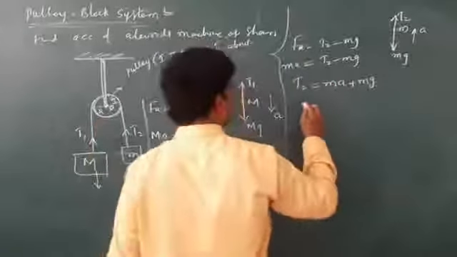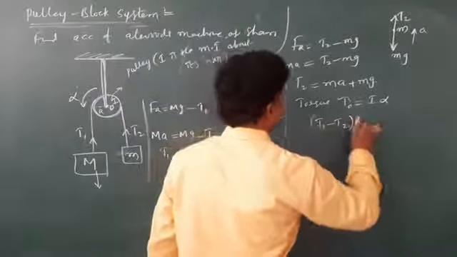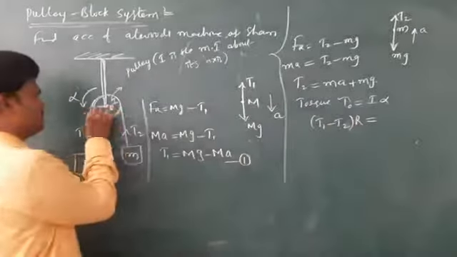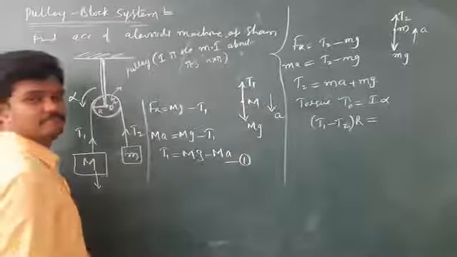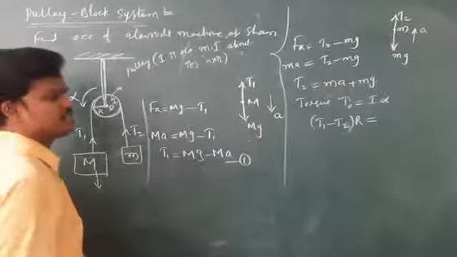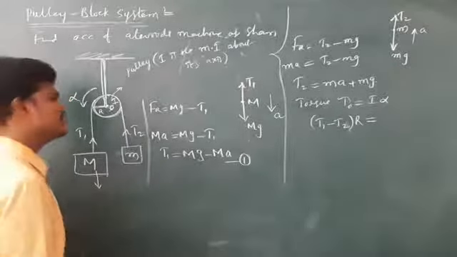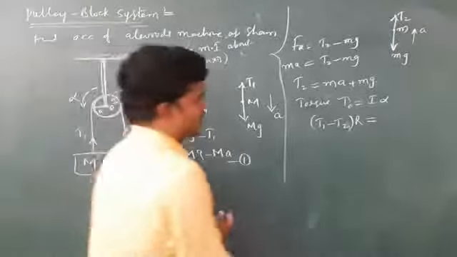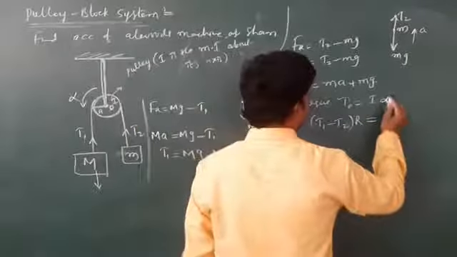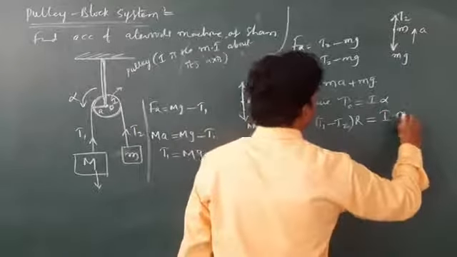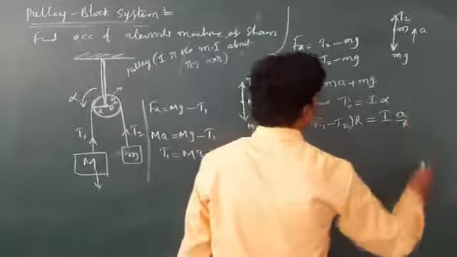So torque is nothing but the difference between the tensions, force into distance, where distance is the radius. Force is nothing but the difference between the tensions, T1 minus T2. Why am I taking the difference? Because one is up, the other one is down. T1 minus T2 into R equals I alpha, and alpha is nothing but A by R, since A is equal to R alpha.